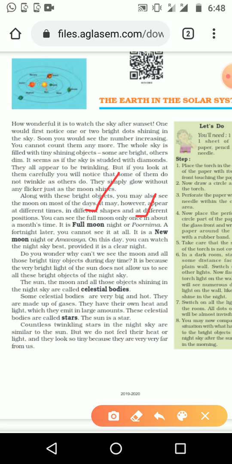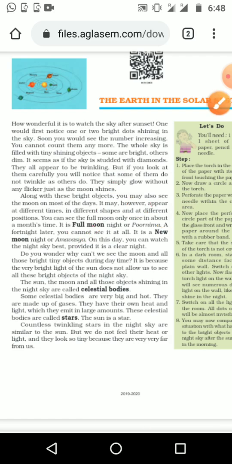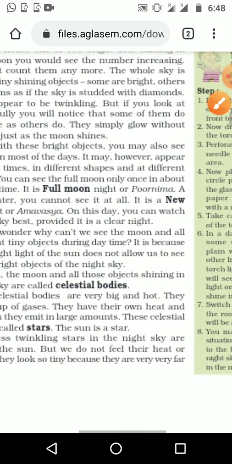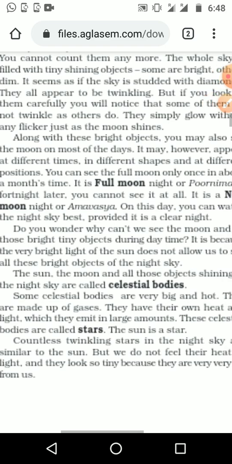And after 14 or 15 days we can't see the moon; the sky will be totally black. That day we can't see the moon. That day is known as the new moon, otherwise Amavasya. In other words we call it Amavasya. And on this day we can watch the sky very nicely.